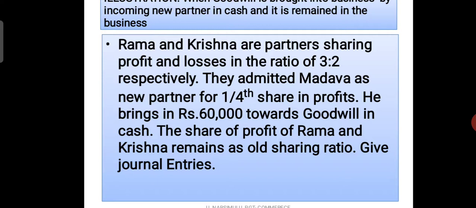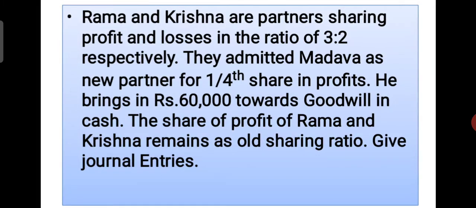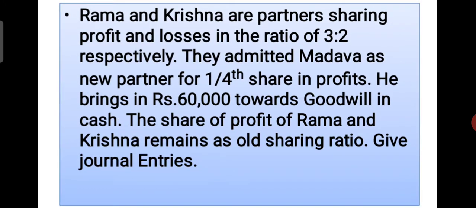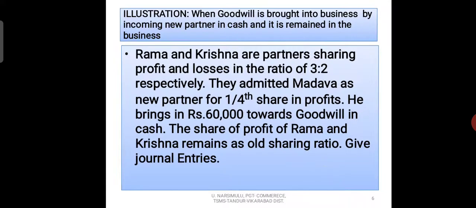So 36,000 for Rama, 24,000 for Krishna. In this ratio the amount is distributed between the partners. This working note should be done in rough work.